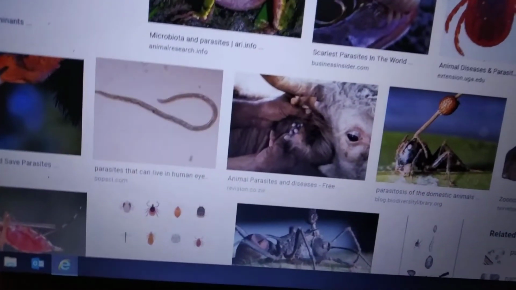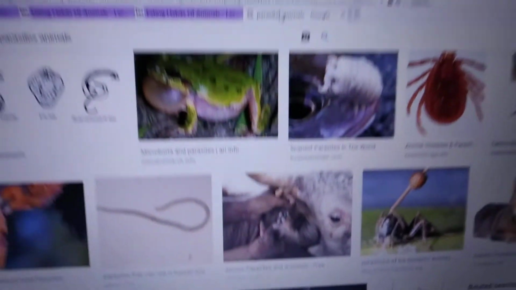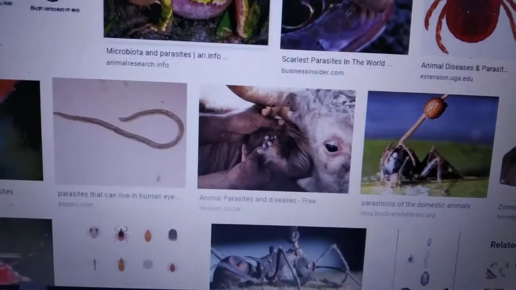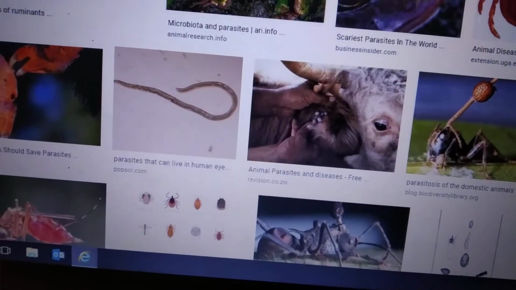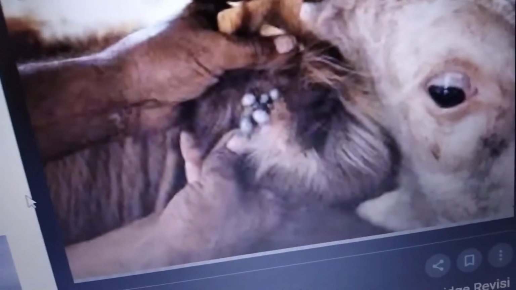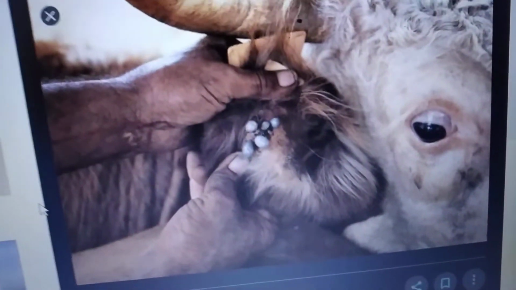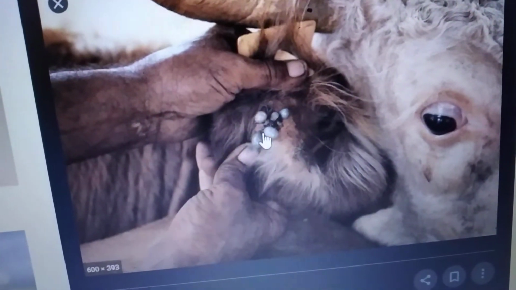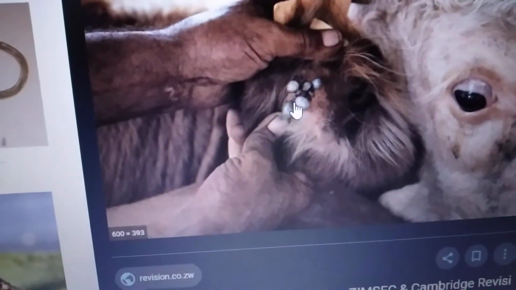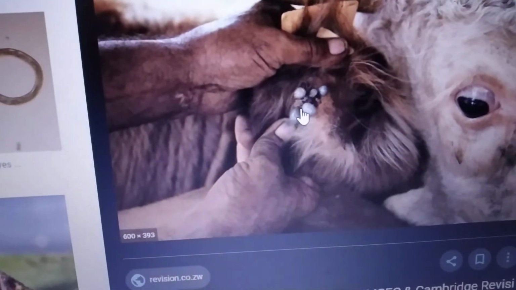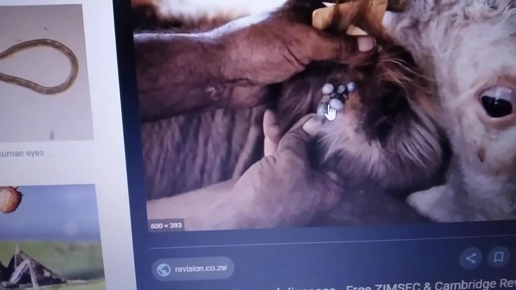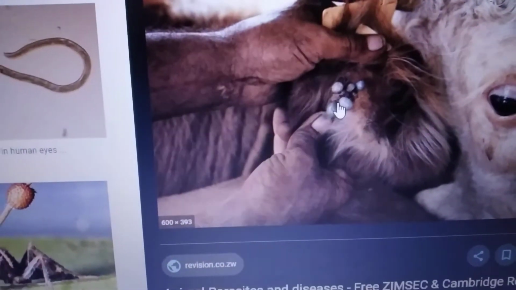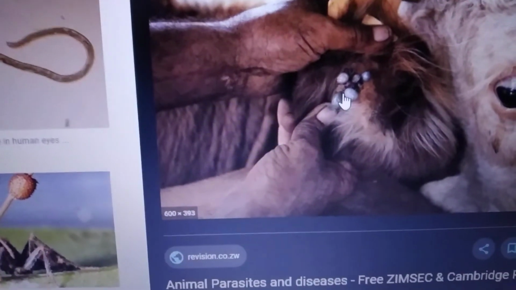Next, coming to the parasites. Parasites are some small types of insects which derive their nutrition from other living organisms. Are you seeing this picture? Some living organisms are in the ear of a buffalo. That means they live on other bodies. These parasites depend on the bodies of other living organisms and take their food. Those are known as parasites. Parasites may live on or inside the body of any organism, which is called the host.